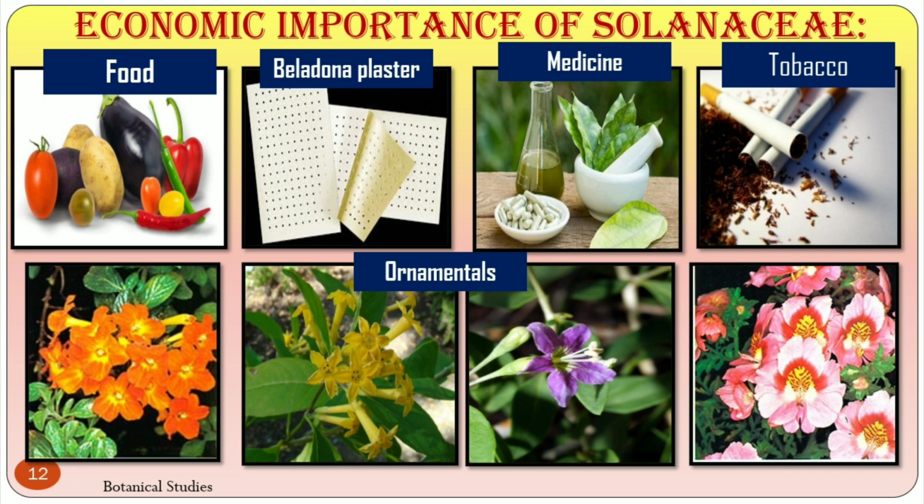Narcotics: tobacco is obtained from the leaves of Nicotiana tabacum and variously used in cigars, bidi. Ornamentals: Petunia, Cestrum, Lycium, Salpiglossis, Schizanthus are cultivated in gardens for ornamental purposes.